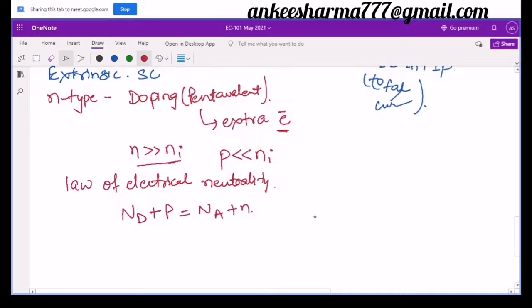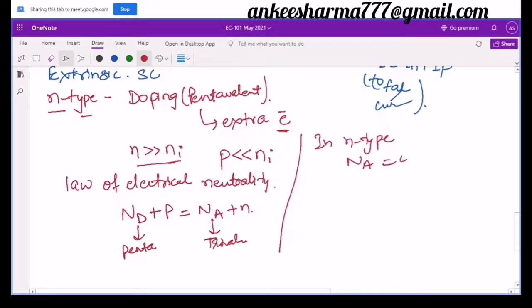Now what is donor doping? Donor doping is when we add pentavalent impurities, and what is acceptor? When we add trivalent impurities. So it is for the pentavalent and it is for the trivalent. Now definitely if we are discussing here N type semiconductor, then Na will be equal to 0. So I will write here, in N type my Na will be equal to 0. That implies that Nd plus P must be equal to N.